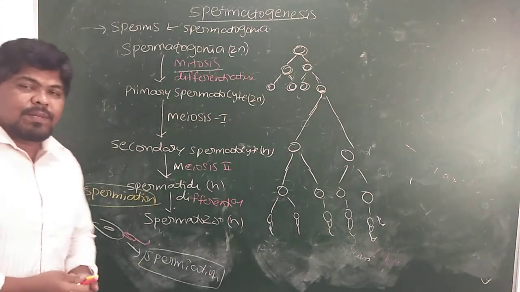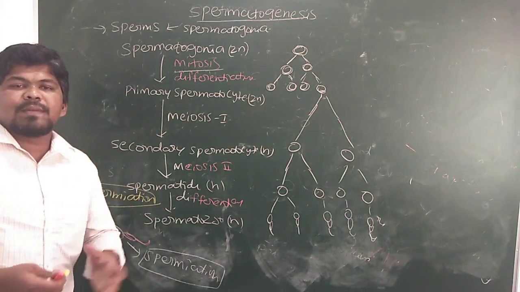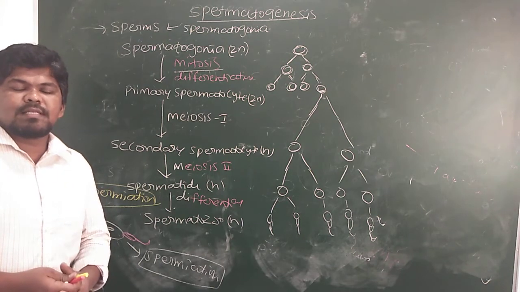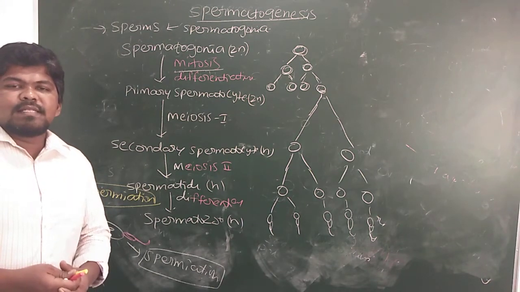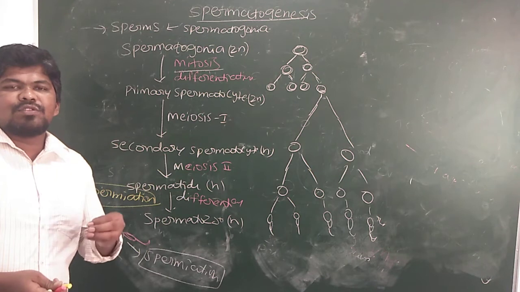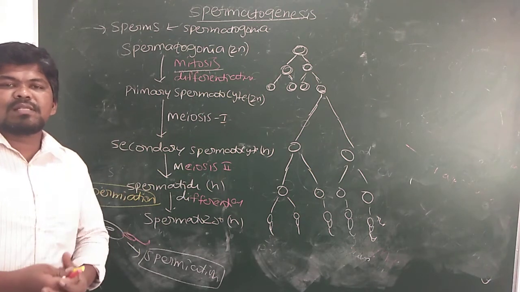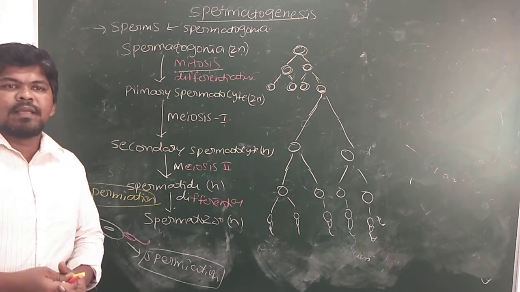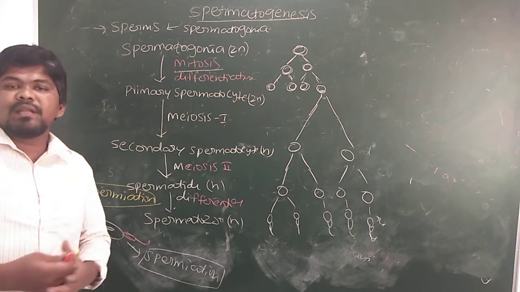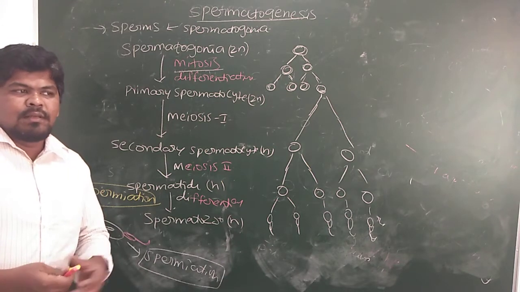What is the meaning of spermatogenesis? Formation of sperms from the spermatogonia is called spermatogenesis. This spermatogenesis occurs inside the seminiferous tubules. Those seminiferous tubules are present inside the testis. Hence, the testis is called the primary reproductive organ in males.